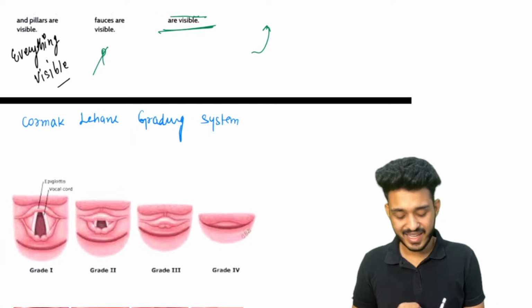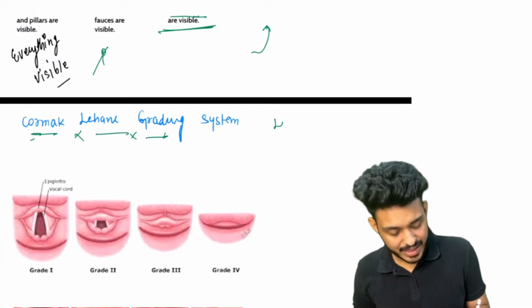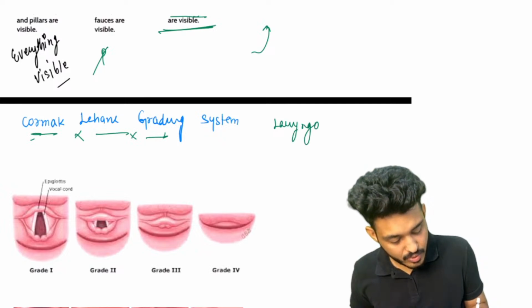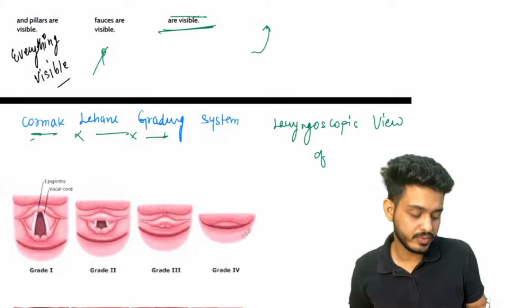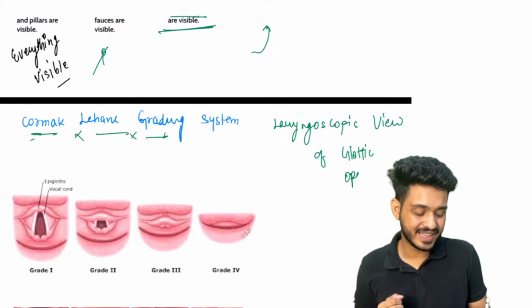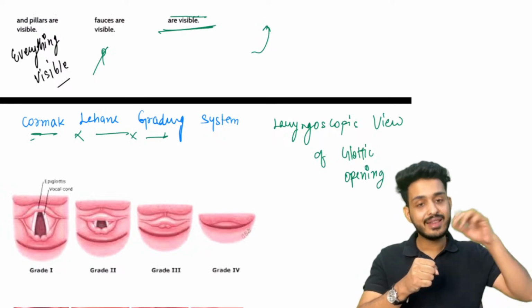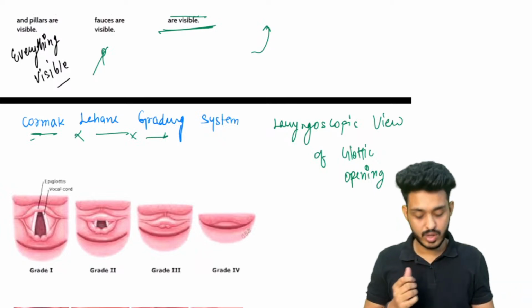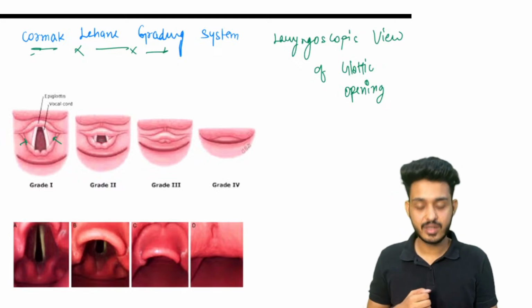Last one is your Cormack-Lehane grading. The Cormack-Lehane grading system is the laryngoscopic view of the glottic opening. That means when we are putting the laryngoscope inside the mouth of the patient, what we are seeing, what kind of vocal cords. These are your vocal cords. You must have studied in ENT also. These are your vocal cords.